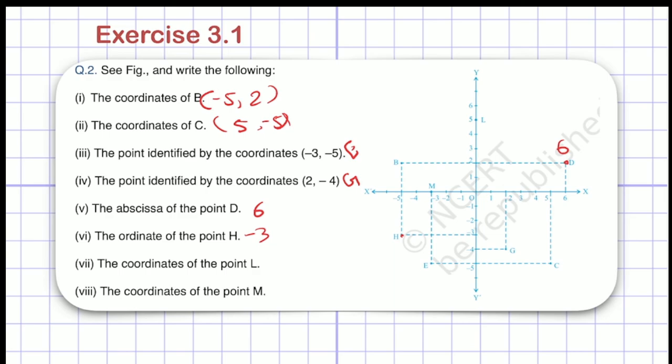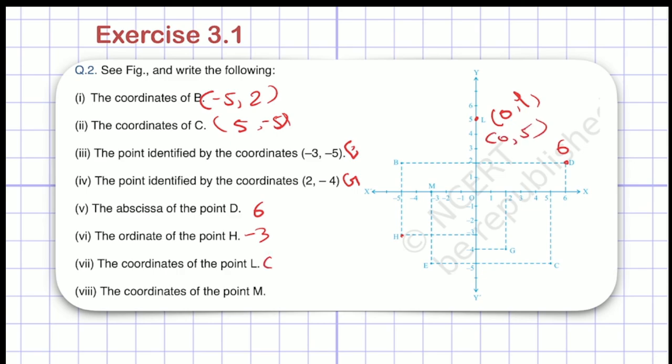Now the coordinates of point L. Where is point L? L is here, right? So I have to write the coordinates of point L. I have told you, if the point is on the y-axis, its x coordinate will be 0. So it looks like 0, y. And what is y here? We have 5 here. So the coordinate of this point will look like 0, 5, right?